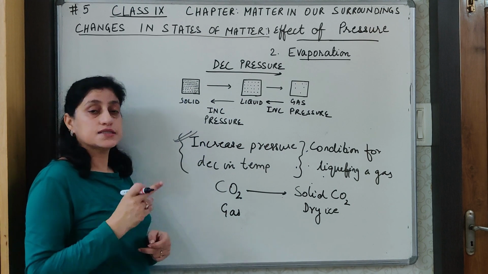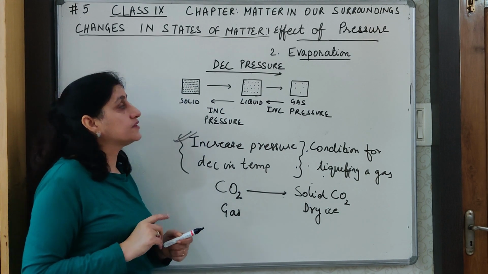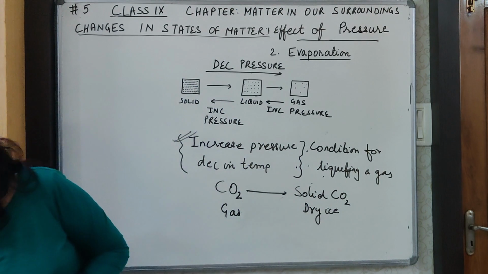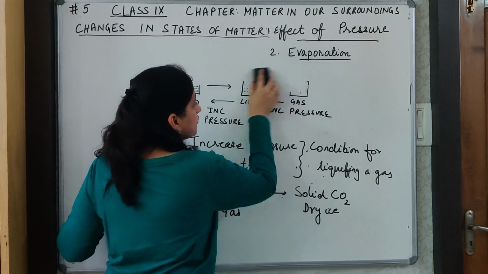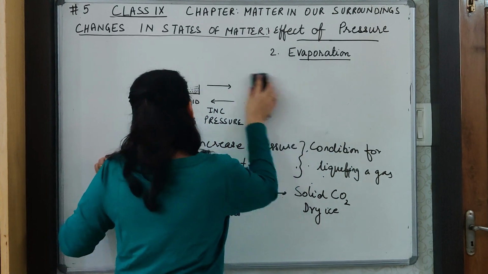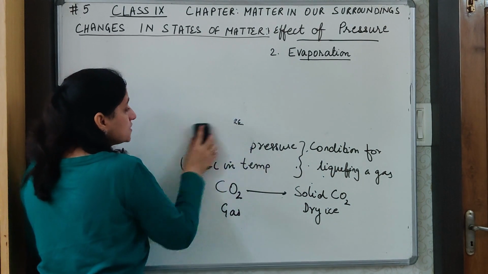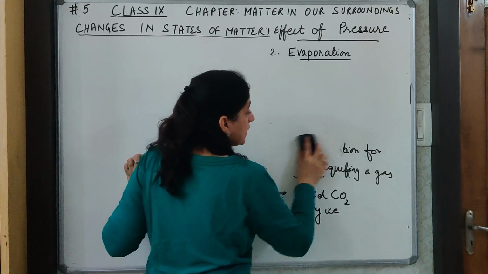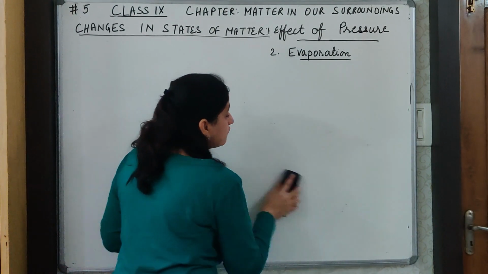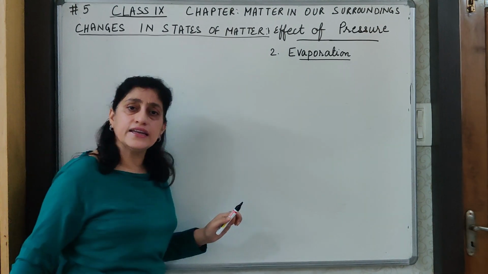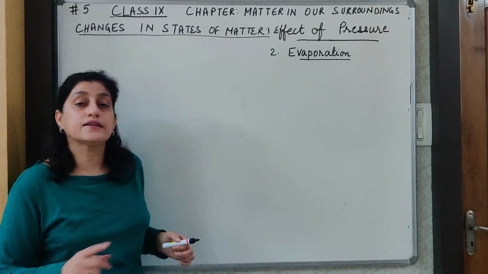Now we will discuss the next topic of this chapter, that is evaporation. You know what is evaporation? Evaporation is the change of liquid into vapors. Vaporization is the change of liquid into vapor at its boiling point, but evaporation is a change which can take place at any temperature.